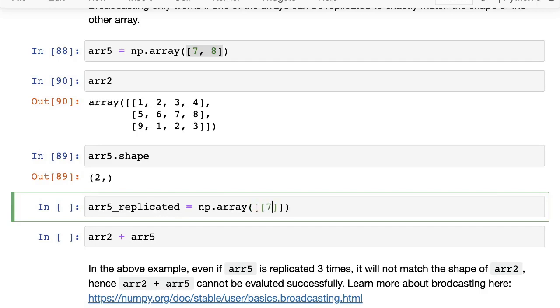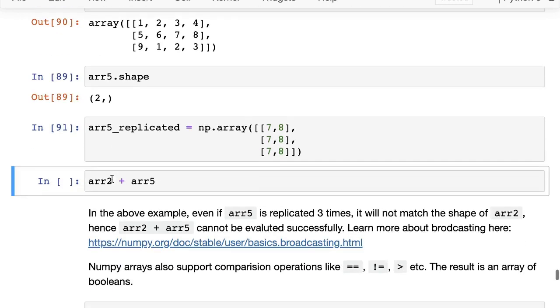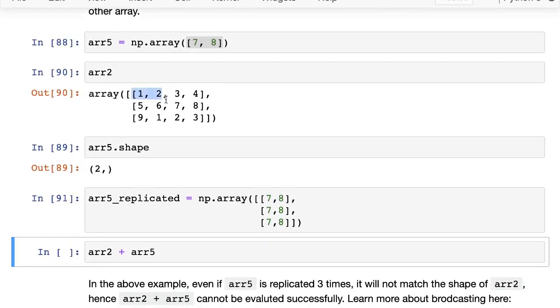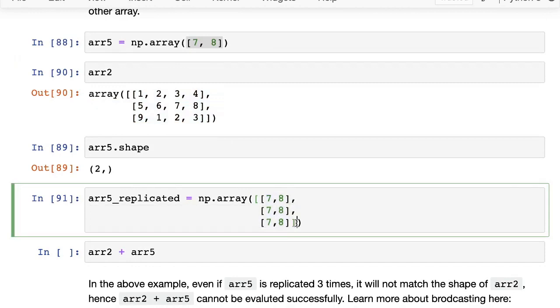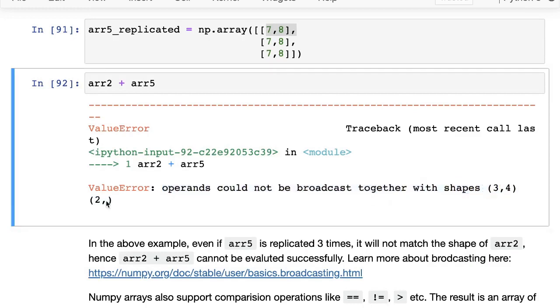Okay, so this would be 7, 8 and 7, 8 and 7, 8. So even when it's replicated, what happens is that these dimensions, these shapes don't match up, right? You have the same number of rows because of the replication, but the columns don't match up. And because the columns don't match up, you get a value error that the operands could not be broadcast together with the shapes 3, 4 and 2.